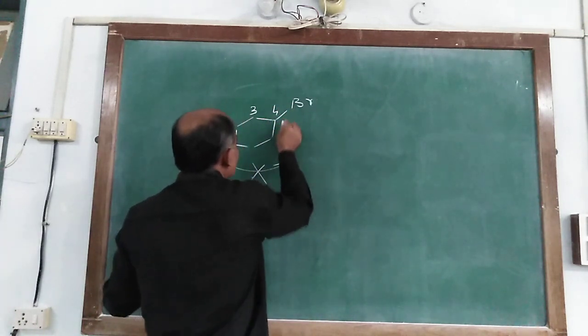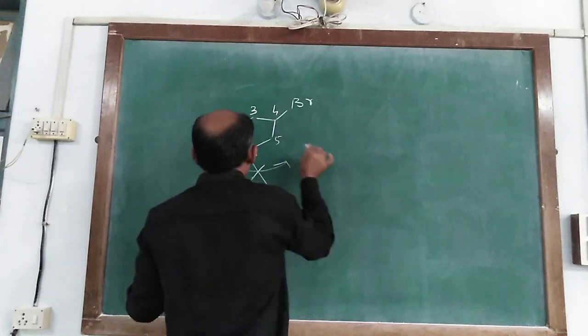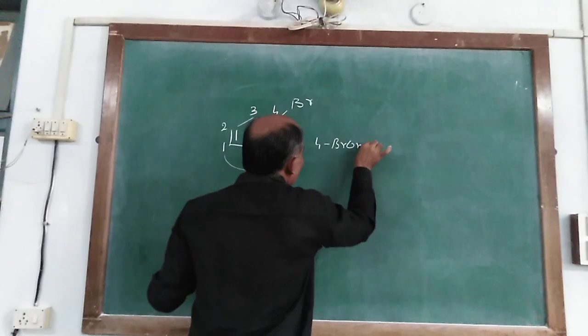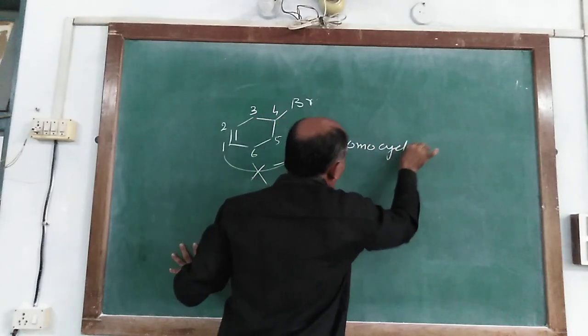Now we write 4, 5 and 6. 4-bromo cyclohexane